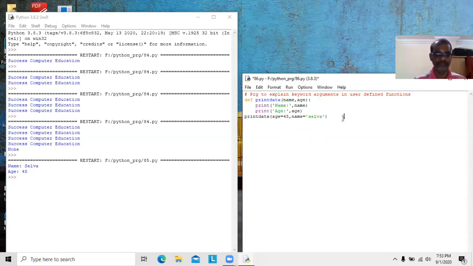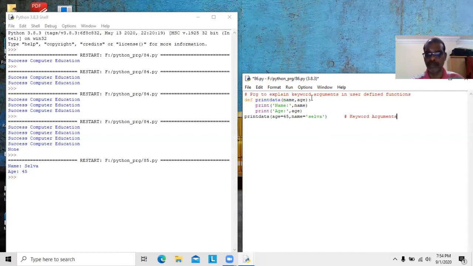This is keyword argument. Here two arguments are there, 45 as well as Selva. Here two parameters are there, name and age. So number of arguments available in function call should exactly match number of parameters in function definition.